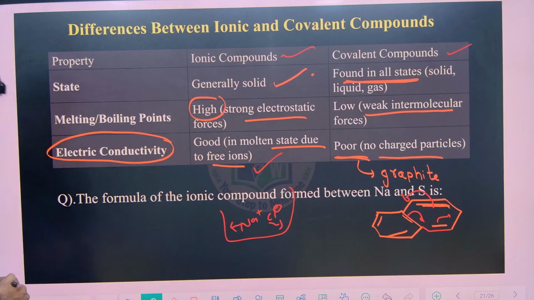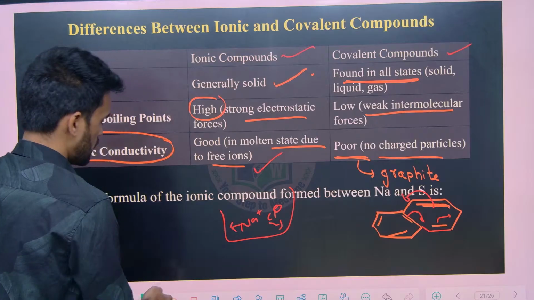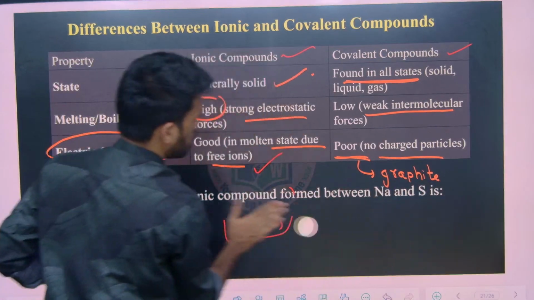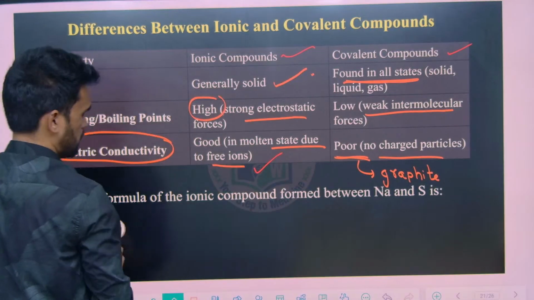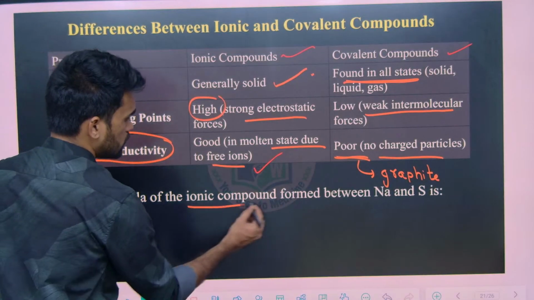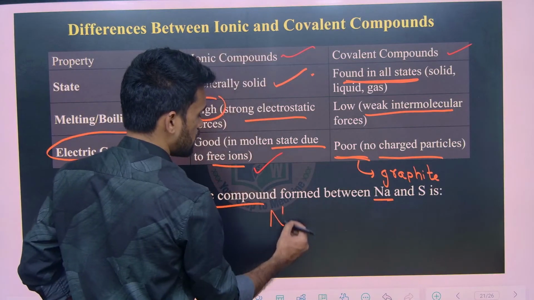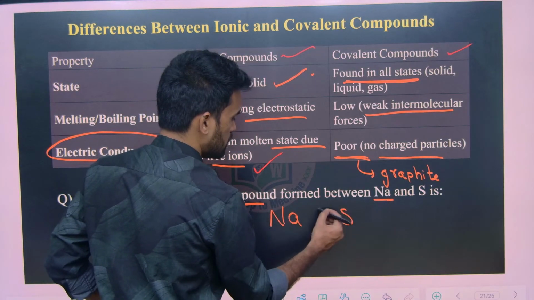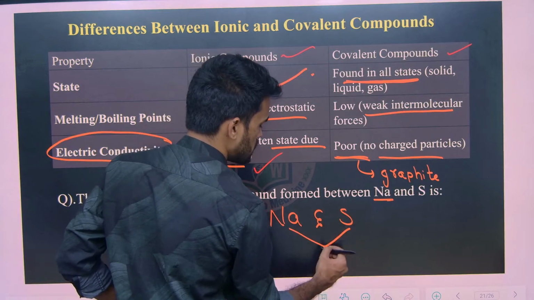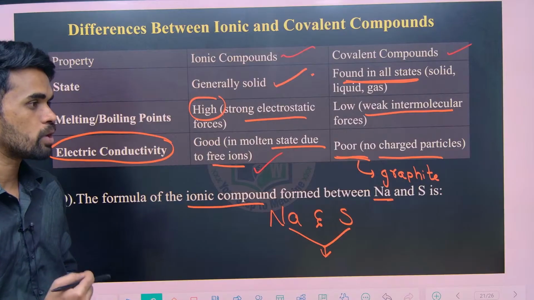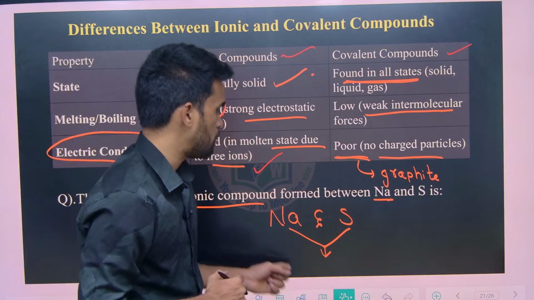Next, now they are asking a question here. How simple it is. See, the formula of an ionic compound, particularly the ionic compound formed by sodium and sulfur. When these two combine, what is the ionic compound we are going to get? Tell me, how can you write the structure, the formula of it?